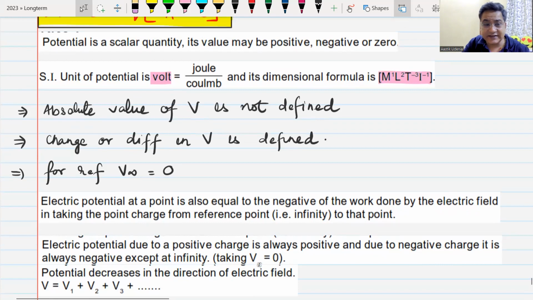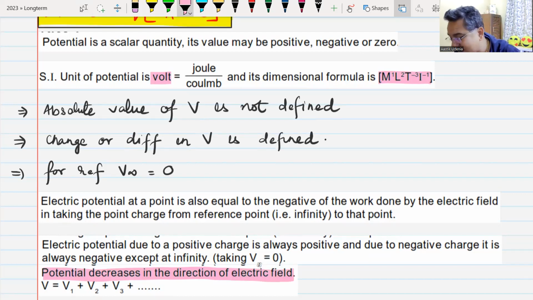Potential decreases in the direction of the electric field, or I can say it in a different way: electric field always points from a point of higher potential to a point of lower potential. I had given you this point in the last class. Yes or no? Yes, sir.